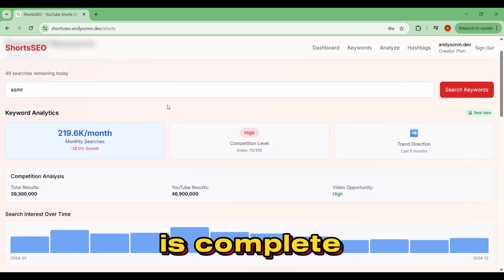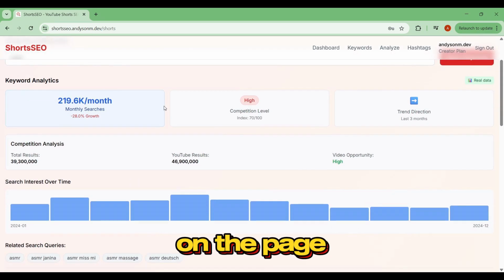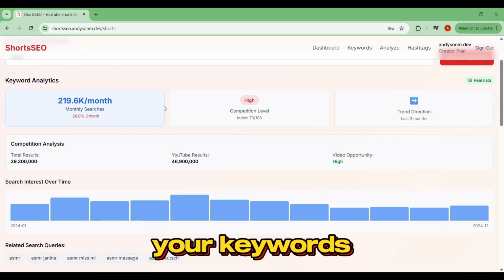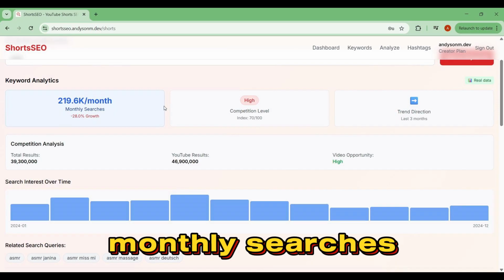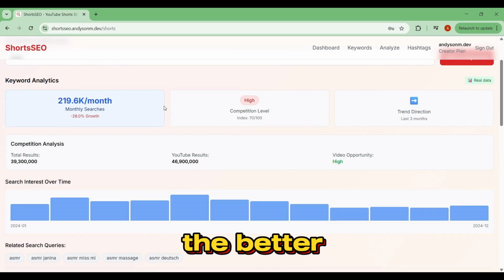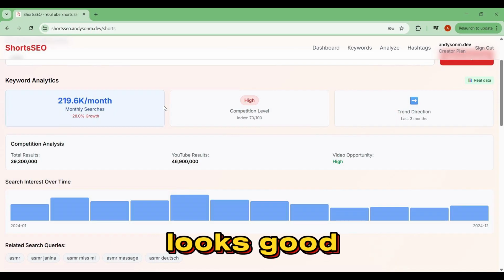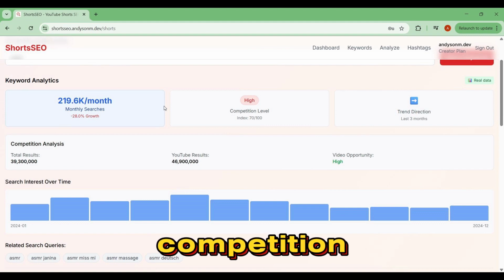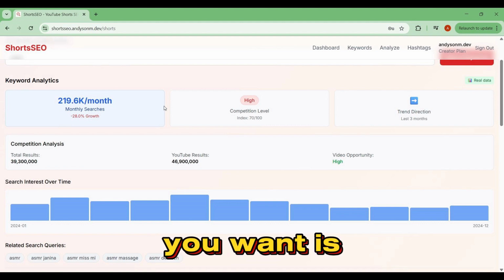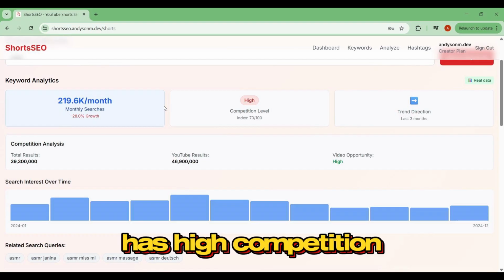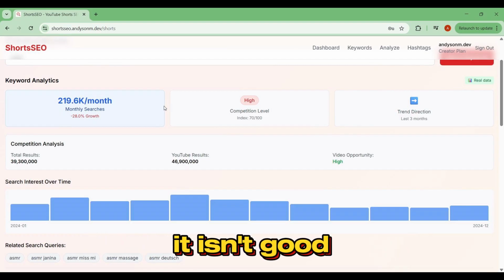When the search is complete, you'll see different keyword data on the page. Let's break this down. The first box shows your keyword's monthly searches. The higher the monthly searches, the better. This number looks good. The second box shows competition level. Ideally, what you want is a keyword with low to medium competition. This keyword has high competition, therefore it isn't good.